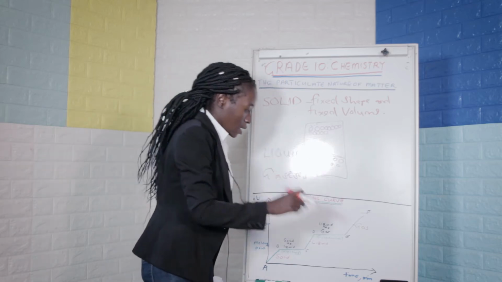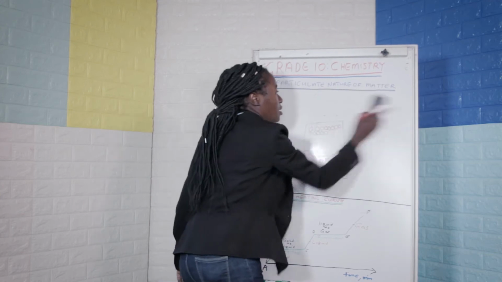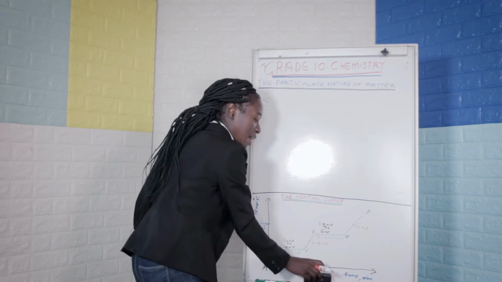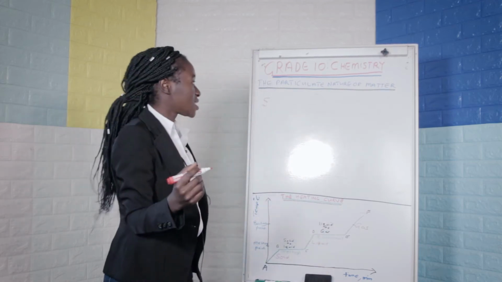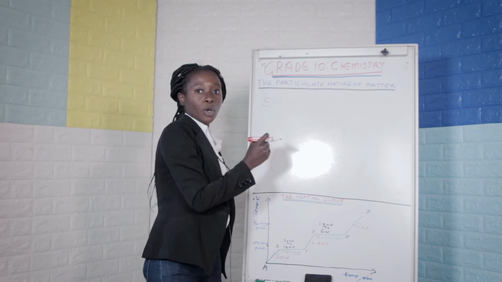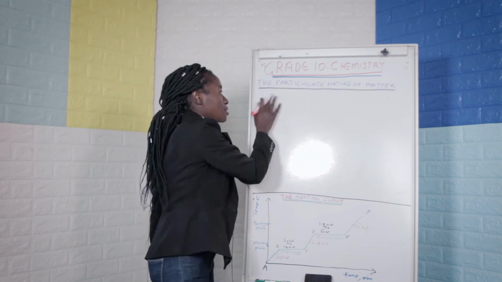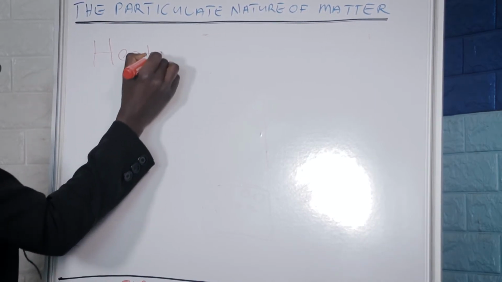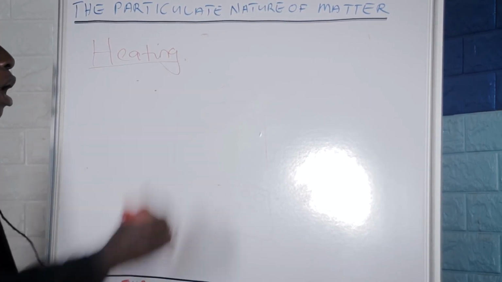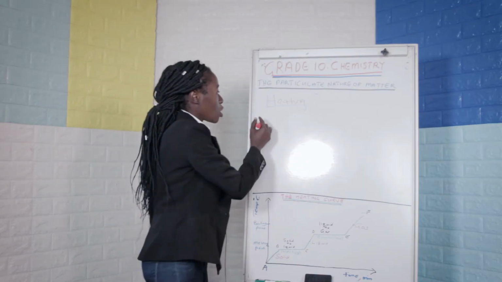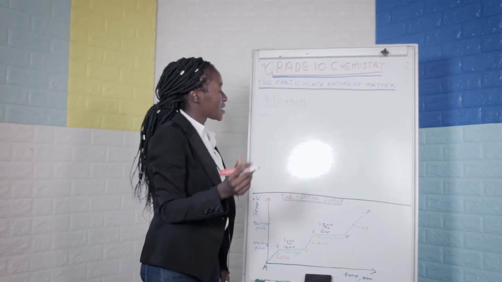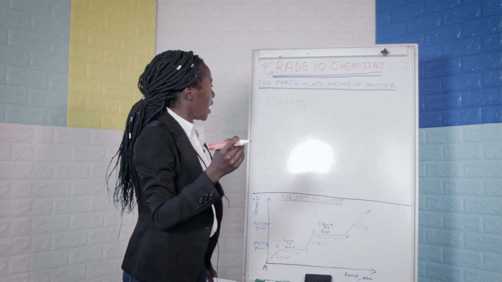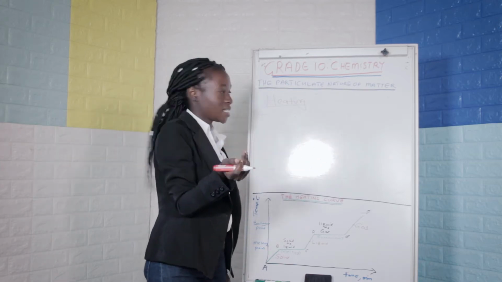When we talk of the changes of states of matter, we're just talking about the physical changes that take place when a substance absorbs or loses heat. So some changes of states of matter that are there is one, heating. When we talk of heating a substance, we talk of adding heat energy to a substance, and then this causes it to change its physical state.